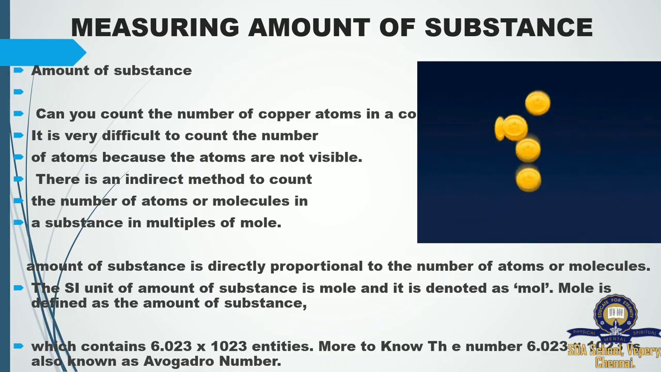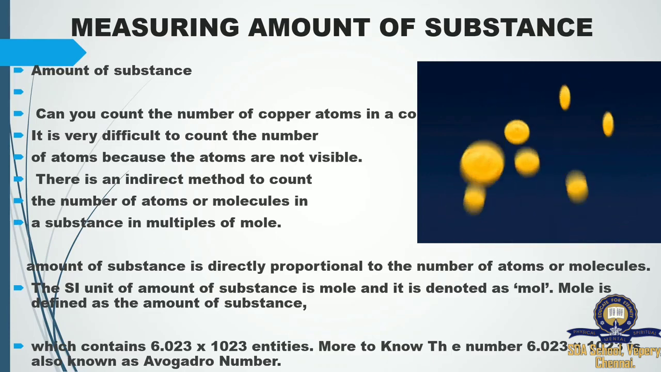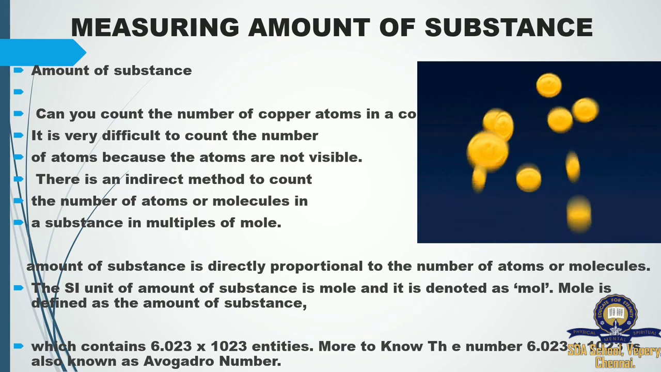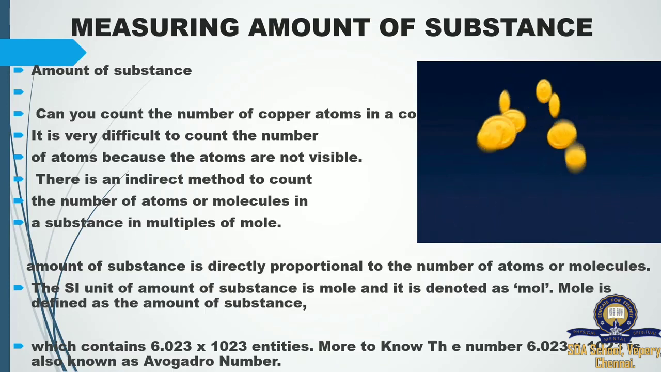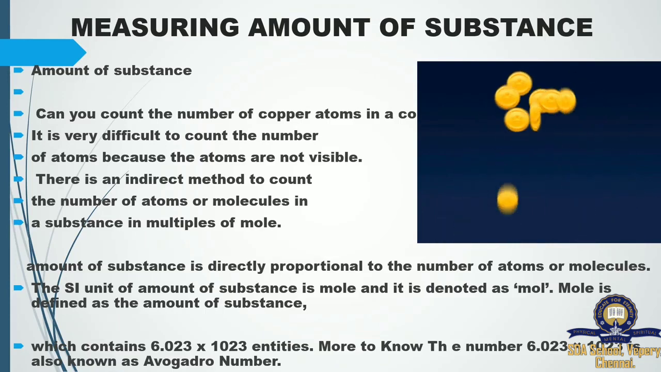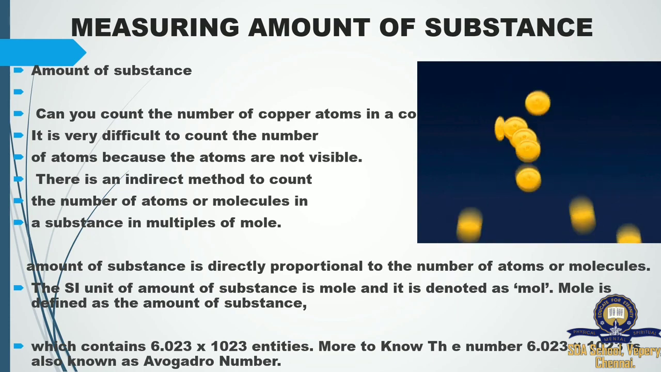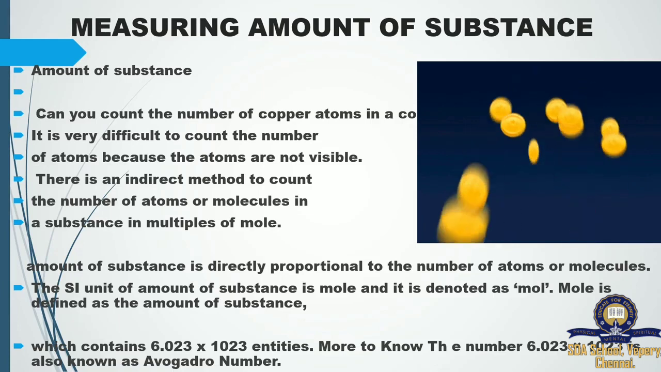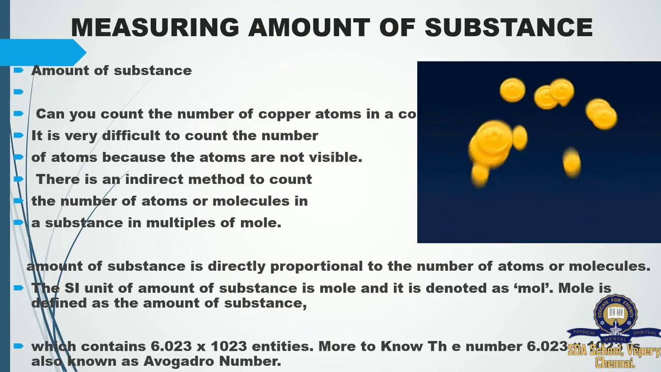Mole is defined as the amount of substance which contains 6.023 × 10^23 entities. So 1 mole has 6.023 × 10^23 entities of substance. This is called Avogadro's number. Why are we saying Avogadro number? This number was found by the scientist Avogadro. So we have to give honor to this scientist, and we are representing this number as Avogadro number.